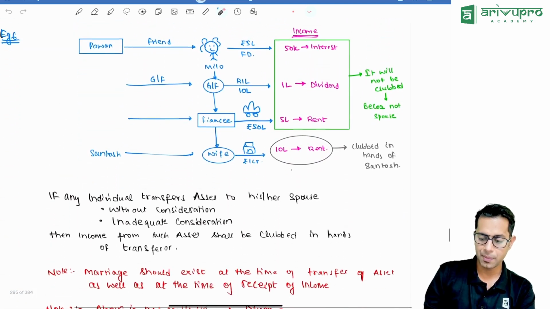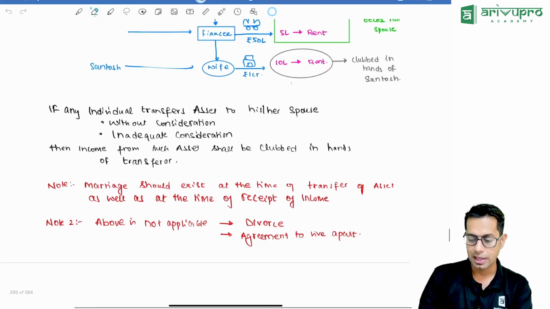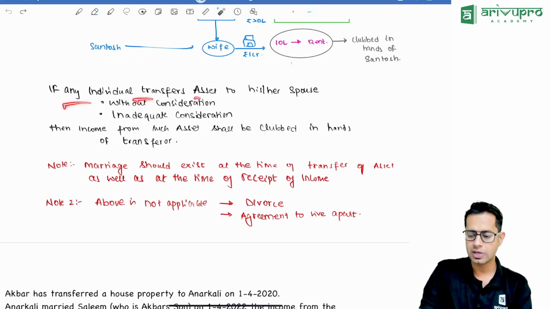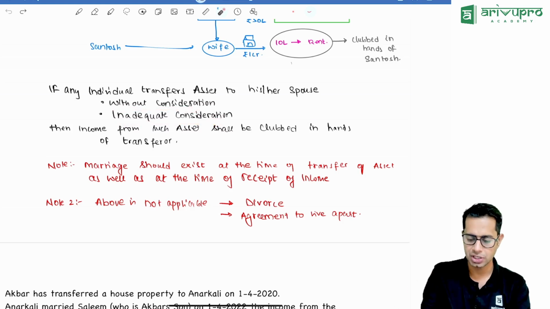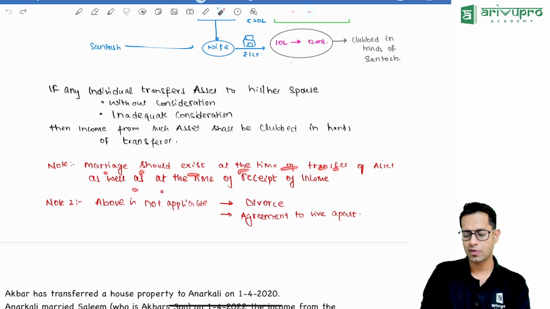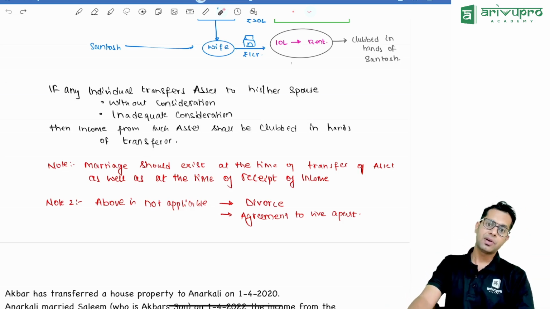Now please note one very important point. Marriage should exist at the time of transfer as well as at the time of receipt of income. What is the provision telling, sir? If any individual transfers any asset to his or her spouse without consideration or for inadequate consideration, the income from such asset shall be clubbed in the hands of the transferor. This provision is not applicable in case of divorce, or in case husband and wife both agree to live apart, to stay away from each other.